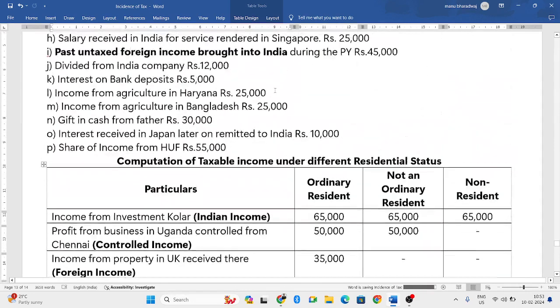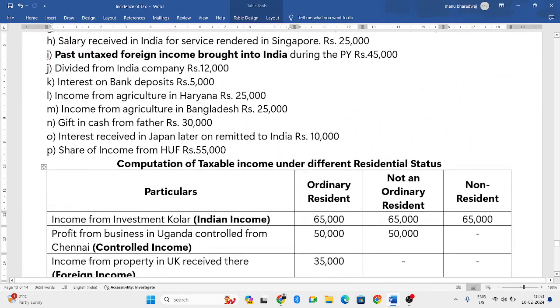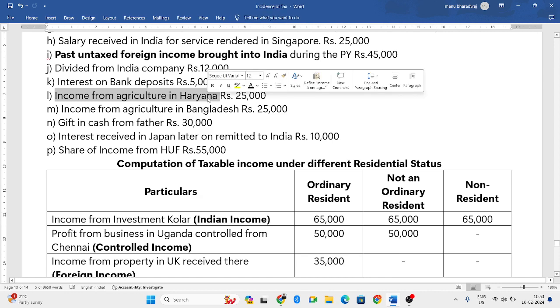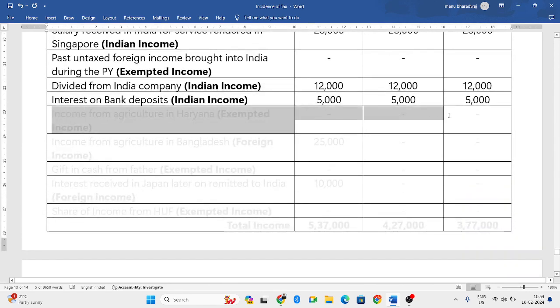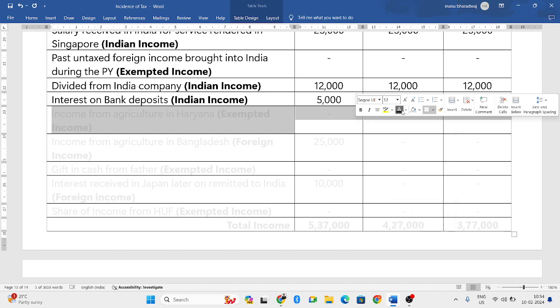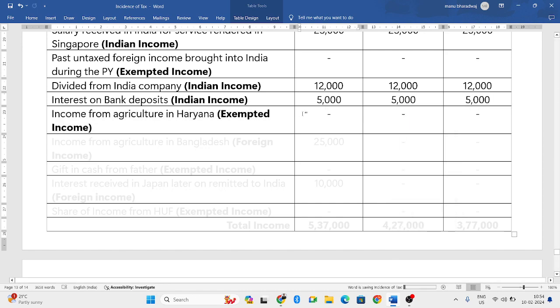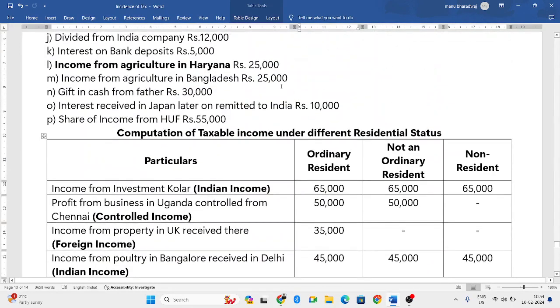Next. Income from agriculture in Haryana. Haryana is in India. So in India, for agricultural income, there is a complete exemption. So this agricultural income will be completely exempted. So it is exempted.